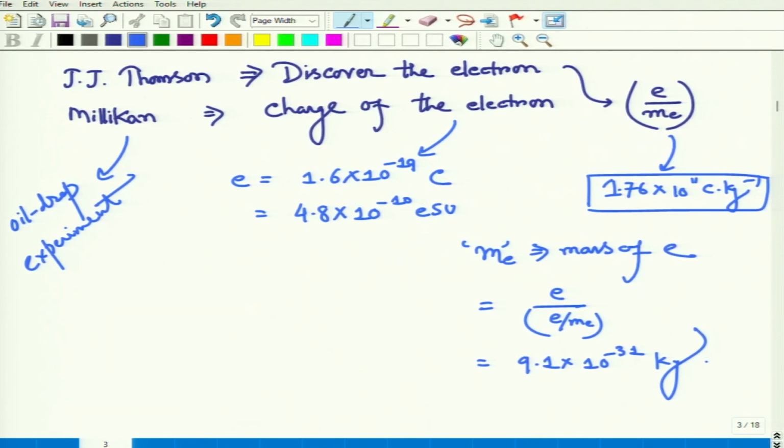Basically we became familiar with the electron by the end of the 19th century. We are very much confirmed that there is a negatively charged particle inside the atom, called the electron, having mass 9.1 × 10^-31 kg and charge 1.6 × 10^-19 coulomb. After this discovery, it is evident without any dispute that the atom is not indivisible. We can divide it. That's why the electron is present in the atom.